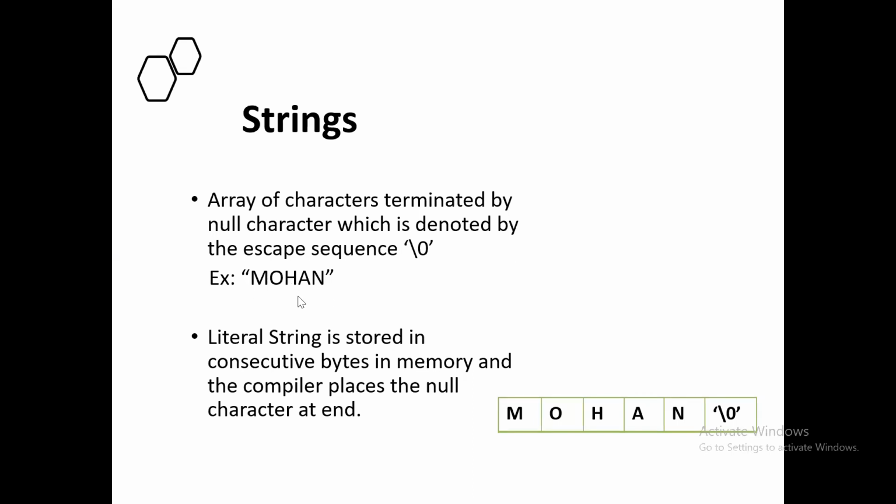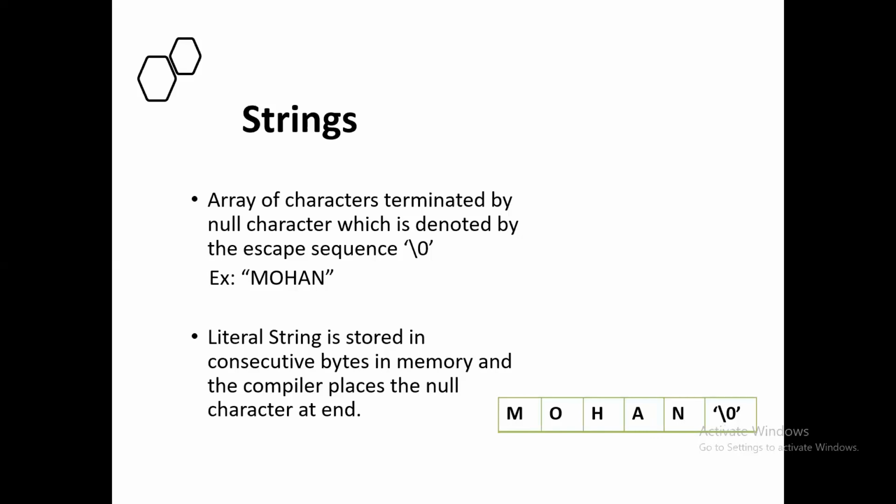Mohan is a string. I am going to write it within a pair of double quotes. That is a sequence of characters here. Then with respect to the second point, a literal string, or we can say a string constant, is stored in consecutive bytes in the memory, and the compiler places the null character at the end. For example, Mohan: these characters are stored in consecutive bytes in the memory, and the compiler automatically places the null character at the end, right?